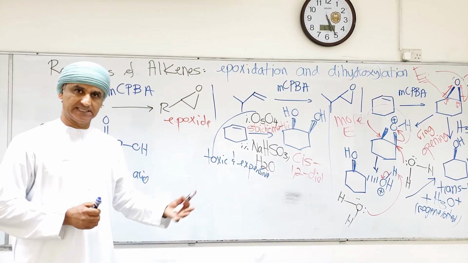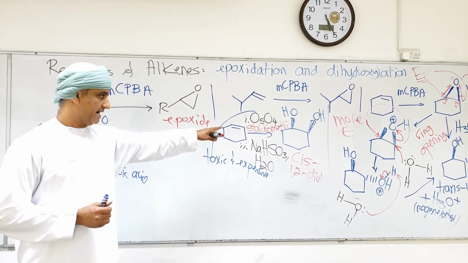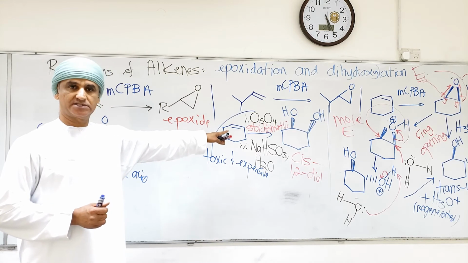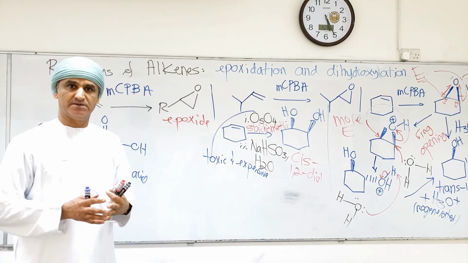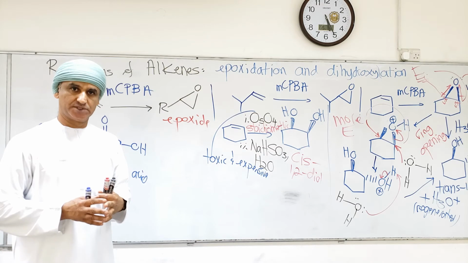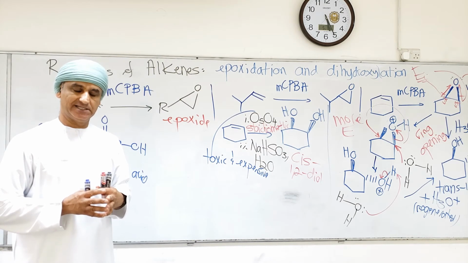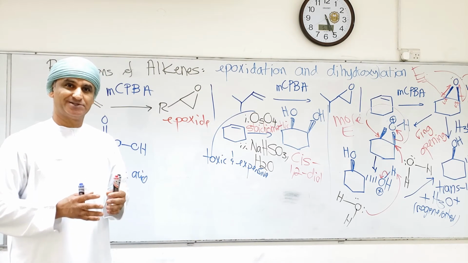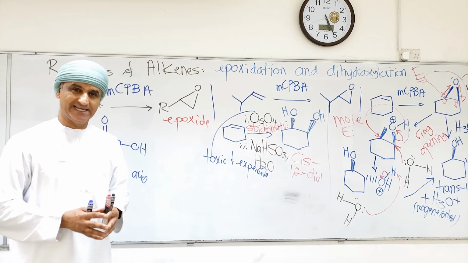So that's why scientists developed, instead of the stoichiometric osmium tetroxide, a catalytic osmium tetroxide method. So instead of using osmium tetroxide in stoichiometric amounts, osmium tetroxide is used in catalytic amounts.